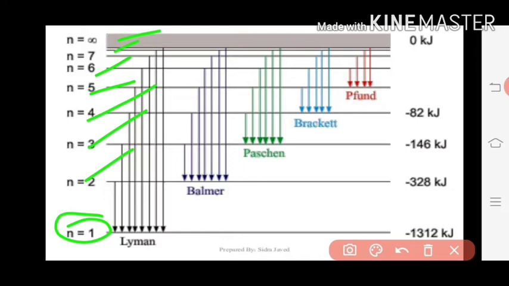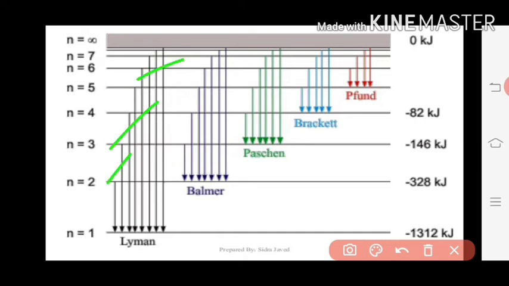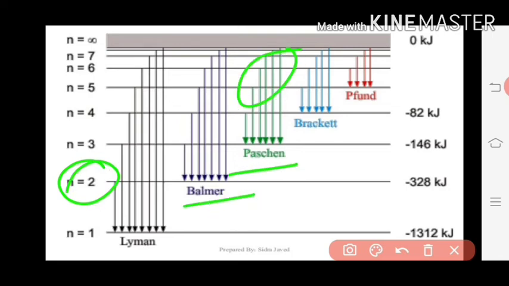By substituting all those n1, n2 values: for the Lyman series, the higher excited state to the n equal to 1 state is the Lyman series. Then higher excited state to n equal to 2 is the Balmer series. Higher energy state to n equal to 3, Paschen series. Higher energy state to n equal to 4, Brackett series. Higher energy state to n equal to 5 is the Pfund series.